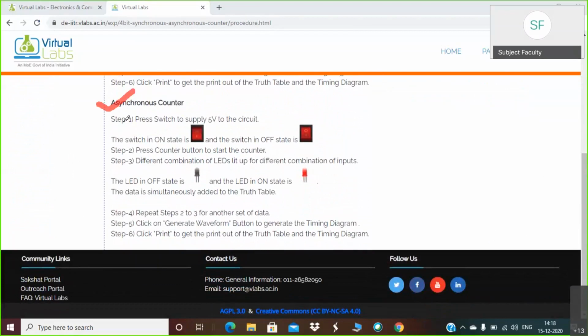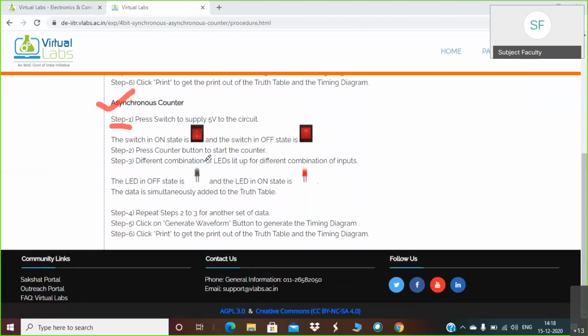You have to just read these steps. Few steps are mentioned. Step number 1 is you have to press the switch to supply 5 volt to the circuit. One switch will be there. You have to give 5 volt supply to that circuit. The switch will be on if it is in this position. If it is pressed at 1, then the switch will be on, and if it is pressed at 0, then it will be off.